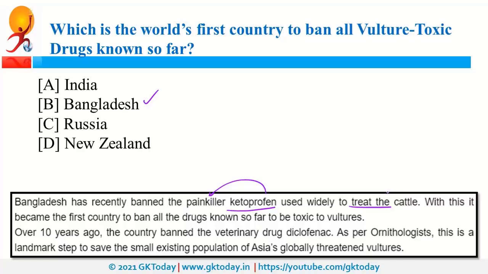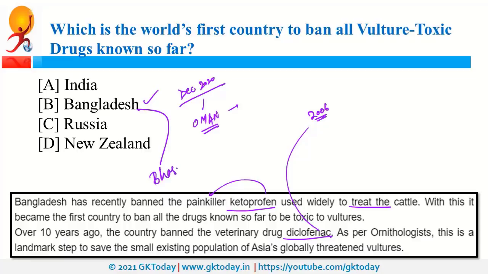There is another veterinary drug and it is diclofenac. Even this is banned. Now, India banned this diclofenac in 2006. Recently, in December 2020, Oman, a country in West Asia, became the first country in Arabian Peninsula to ban the veterinary use of diclofenac. Recently, Bangladesh was also in news because of Bhashan Char Island.